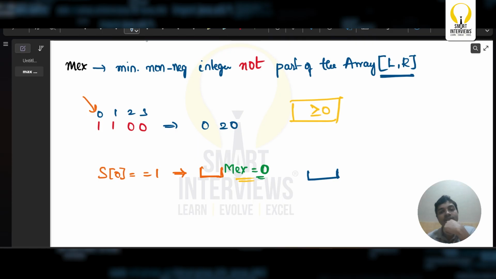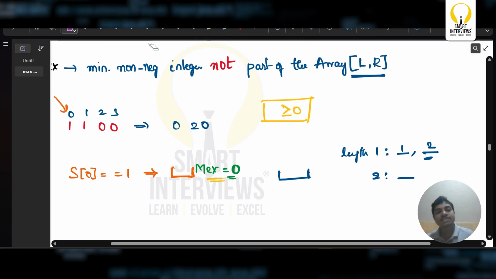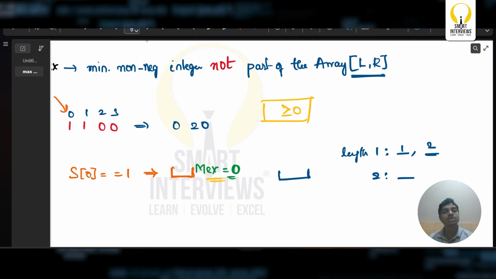So what could be the other value? Can I take 1? That means the array that you're trying to consider should contain 1. Or, if it is of length 1, can I just simply take an array of single value 1? Or if it is of length 2, can I just simply take an array of single value 2? Even here the max is going to be 0, because the minimum non-negative integer which is not part of the array is going to be 0 itself, right?